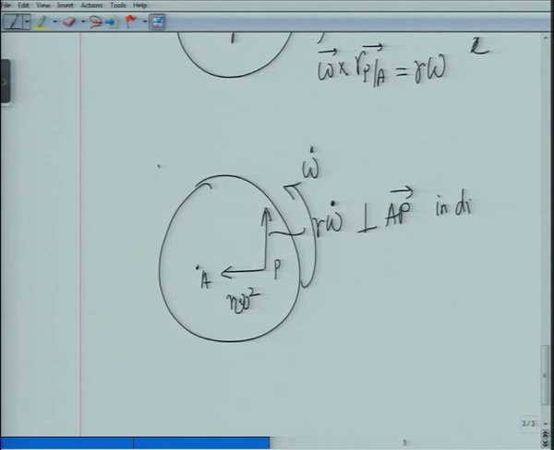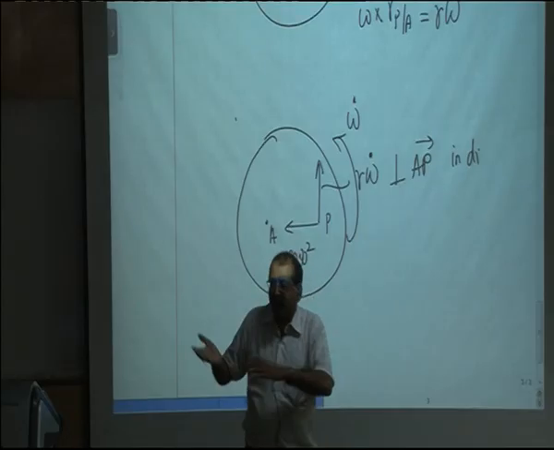So these will be the two extra components which will come in the acceleration, again circular motion, and this you can see by expanding the formula.